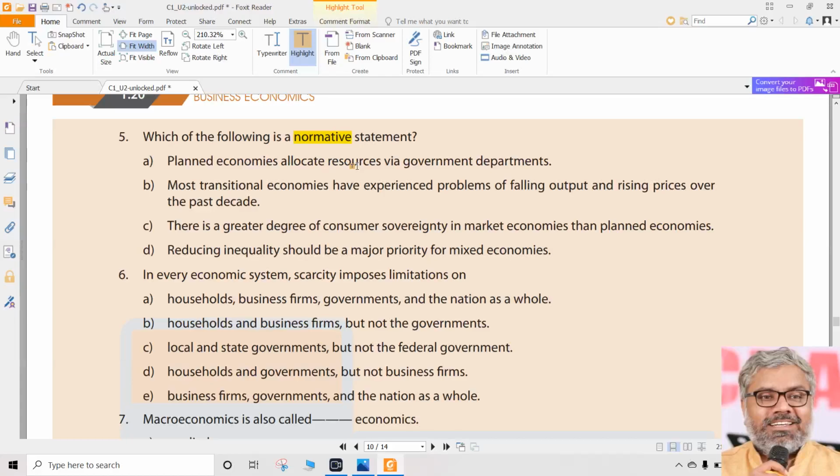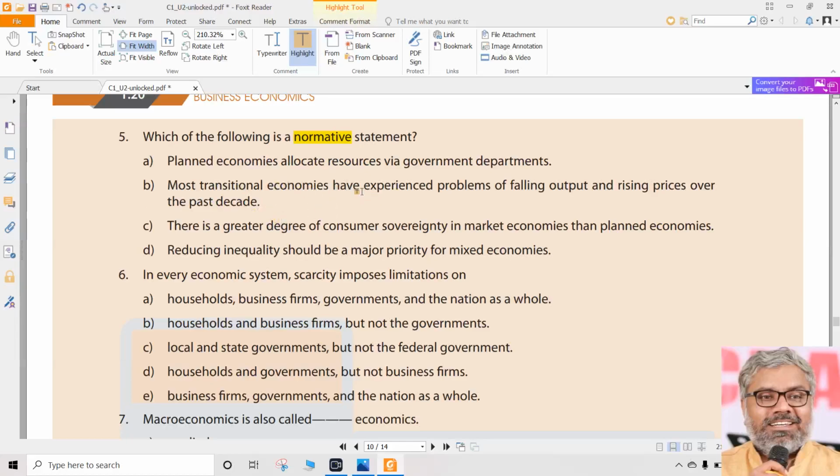It is more giving a statement of fact. So definitely it is not a normative statement. It is a positive statement. Same way, most transitional economies have experienced problems of falling output and rising prices over the past decade. Once again, a statement of fact. What has happened is only just mentioned here. What is that? We don't need to worry.